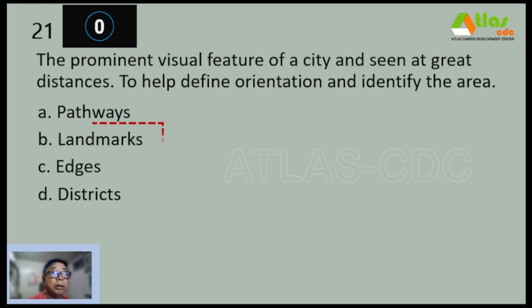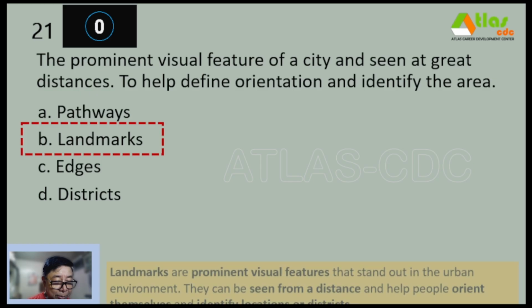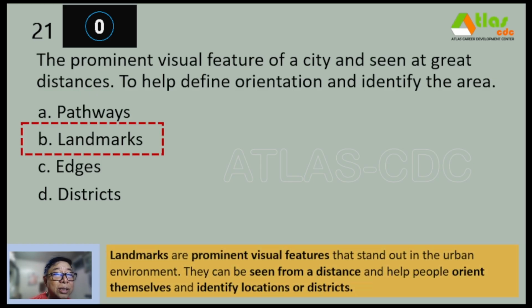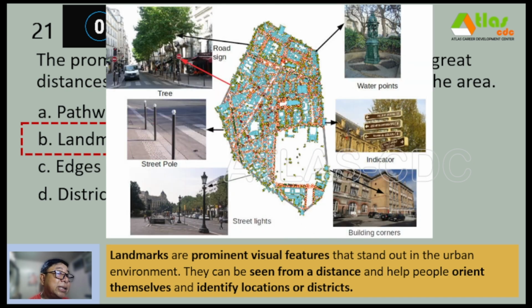And our correct answer is letter B, landmarks. So landmarks are prominent visual features that stand out in the urban environment. They can be seen from a distance and help people orient themselves and identify locations or districts. But also sometimes there are small landmarks, no? Like for example, mga water points, ayan, mga street pole. So these are the smaller landmarks.